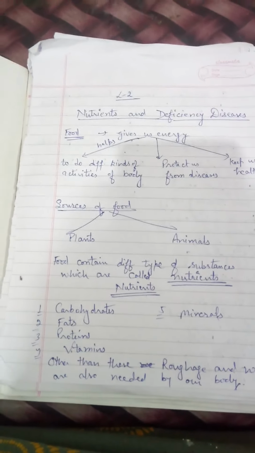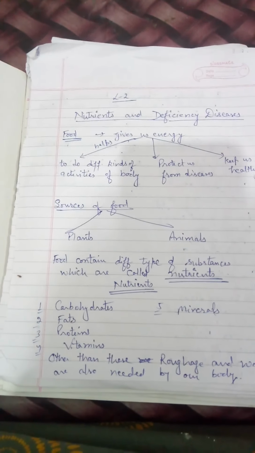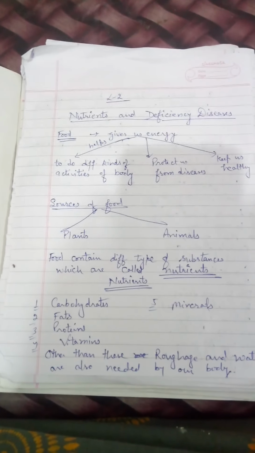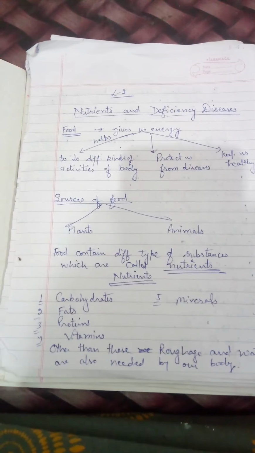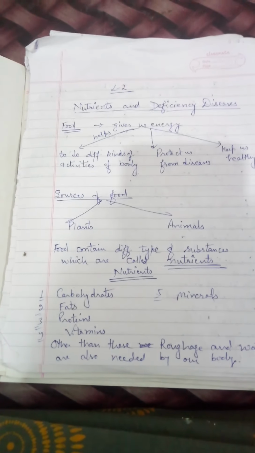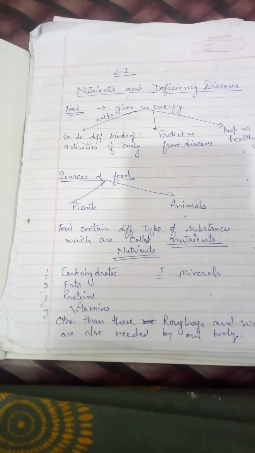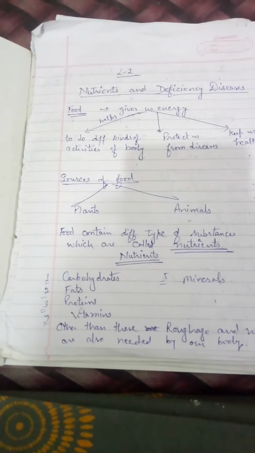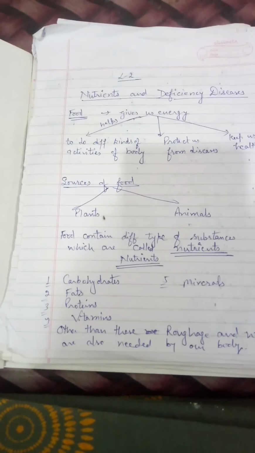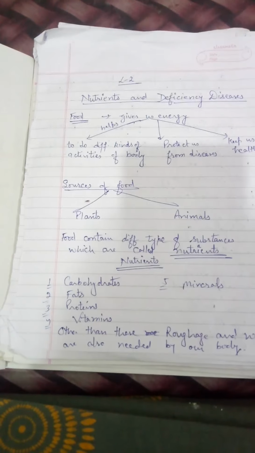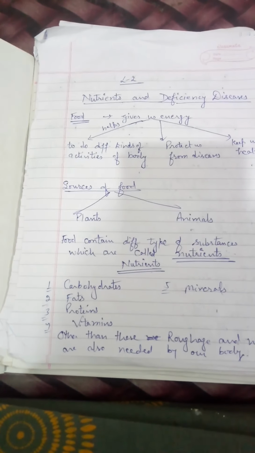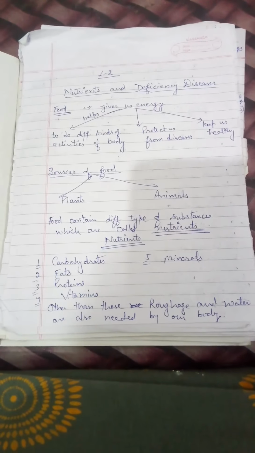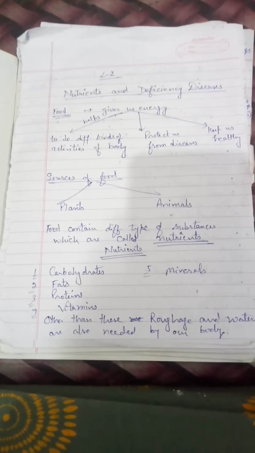Students, do you know what the different sources of food are? We get food mainly from plants and also from animals. Food contains different types of substances which are called nutrients. These nutrients are of different types. We have mainly 5 types of nutrients in our food. Number 1, carbohydrates. Number 2, fats. Number 3, proteins. Number 4, vitamins. And number 5, minerals. Other than these, roughage and water are also needed by our body.